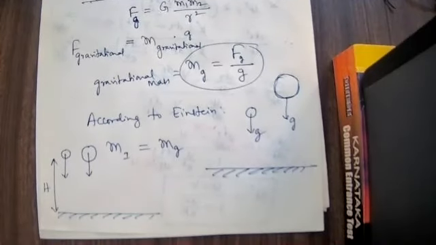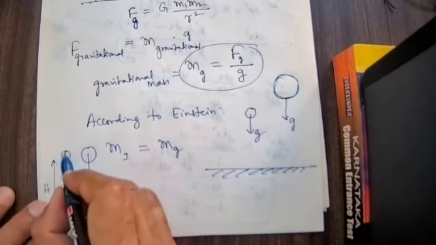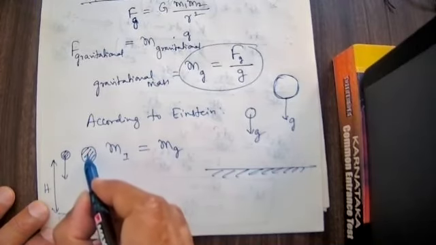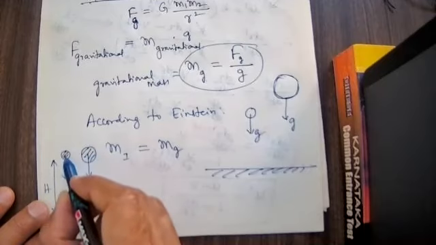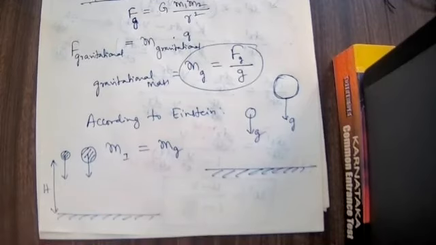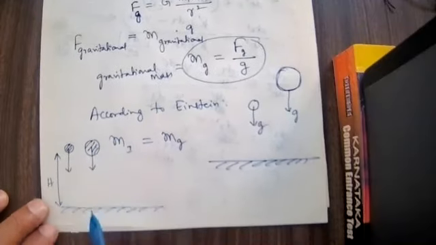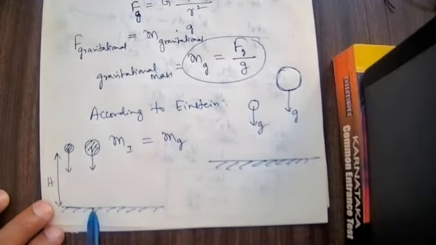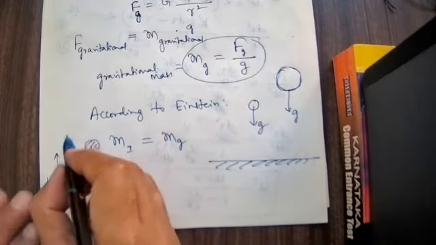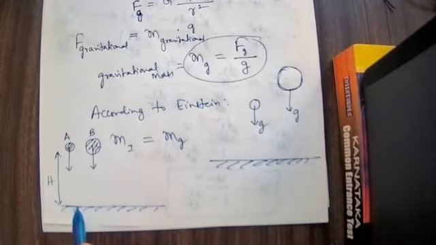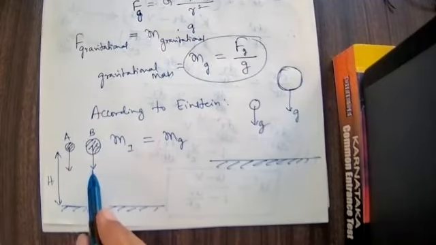Some of you can answer. How many of you know the answer? This is a smaller body. This is a larger body. This body is larger in size, this is smaller in size. Weight is more here, weight is less. Now let us consider these two bodies are moving from the same height. This body I will call A, and the other B. Which body is going to reach the Earth first?